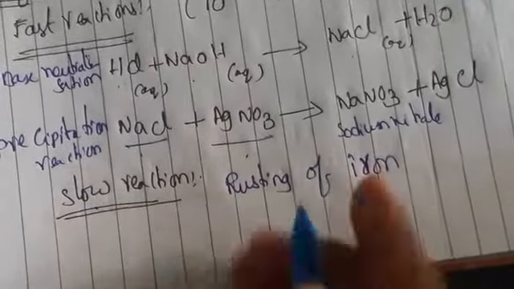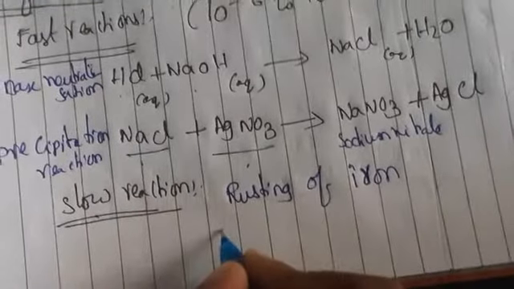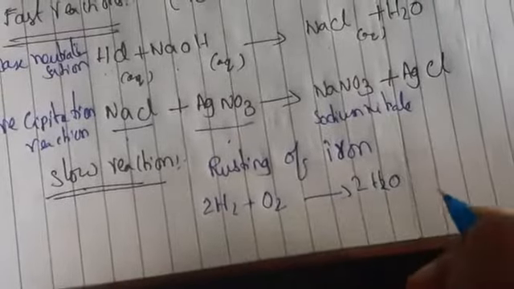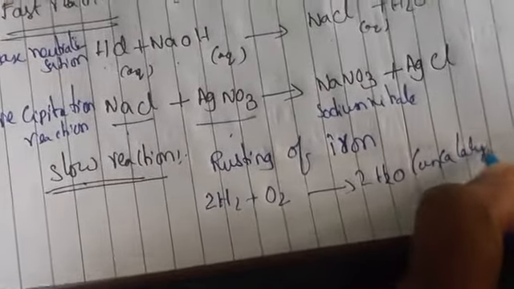These types of reactions are very difficult to occur. If you combine hydrogen gas and oxygen gas, it forms liquid water. This is an uncatalyzed reaction. These types of reactions are very difficult to form. So this is about slow reactions. Now let us go to moderate reactions.